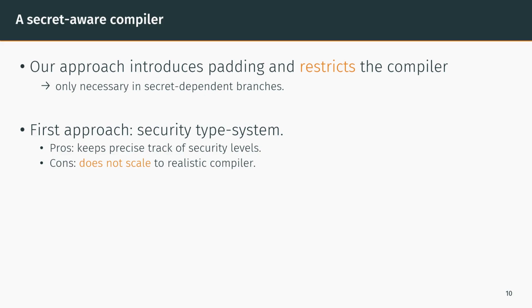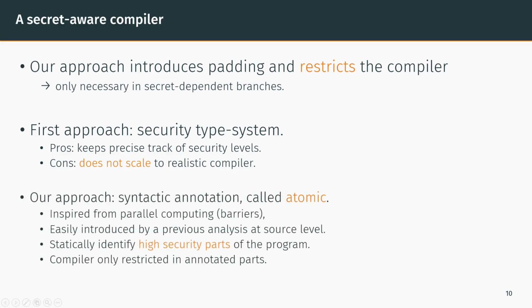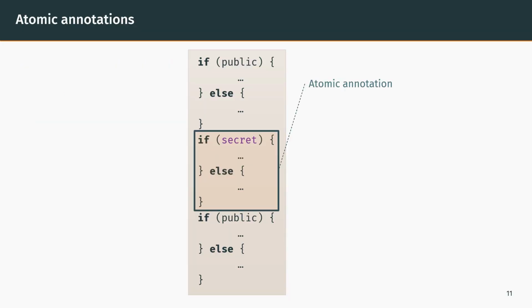Our idea is the following. We introduce a syntactic annotation called atomic. This is inspired from synchronization points used in parallel computing. Our annotation statically identifies high security parts of the program. The compiler then considers this annotation to restrict its optimization. In practice, we represent the atomic annotation with a box notation around a statement of the program. Here, the second if statement is protected by the atomic.